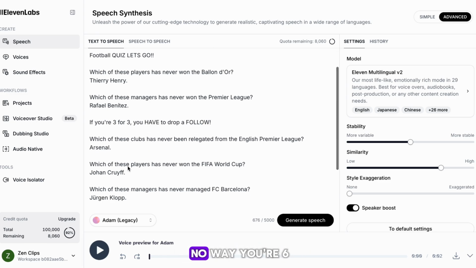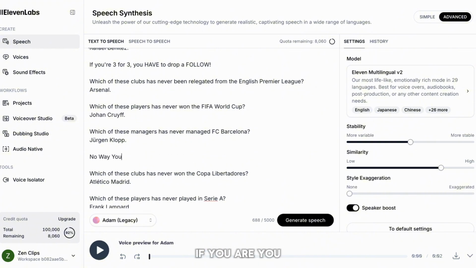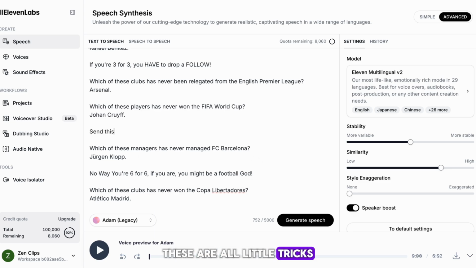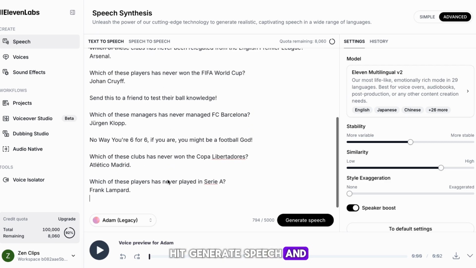Further down, I'll put no way you're 6 for 6. If you are, you might be a football god. Lastly, I'll put send this to a friend to test their ball knowledge. These are all little tricks to make our video more engaging. Once you've added all of that, hit generate speech and save it when it's done.